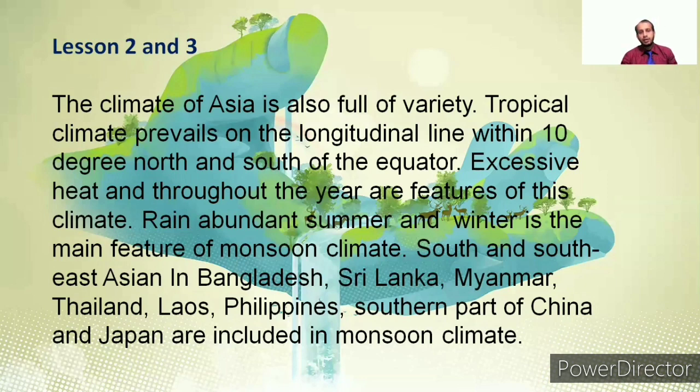Abundant rain in summer and dry winter are the main features of monsoon climate. South and Southeast Asian countries like Bangladesh, Sri Lanka, Myanmar, Thailand, Laos, the Philippines, the southern part of China, and Japan are included in the monsoon climate. So in this area, we are experiencing monsoon climate.